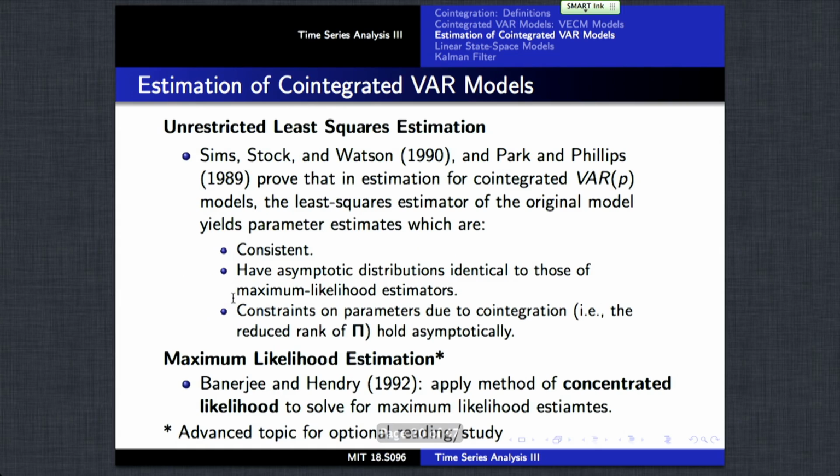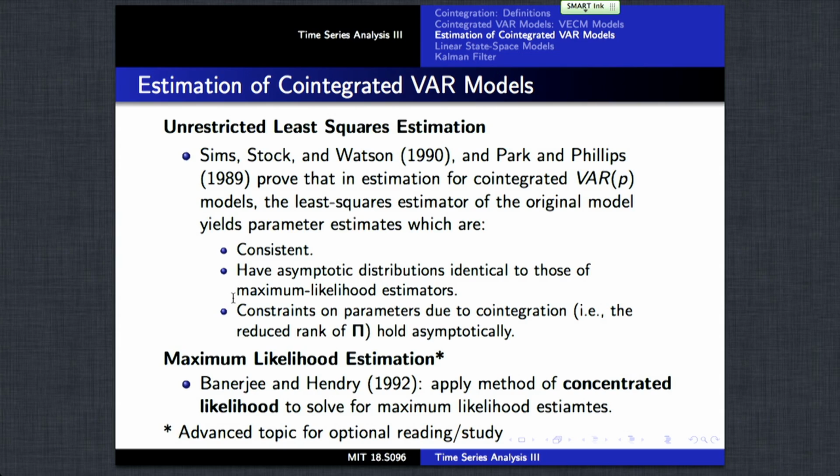So how do we estimate these models? Well, there's a rather nice result of Sims, Stock, and Watson. Christopher Sims got the Nobel Prize a few years ago for his work in econometrics, and this was rather significant work that he did.